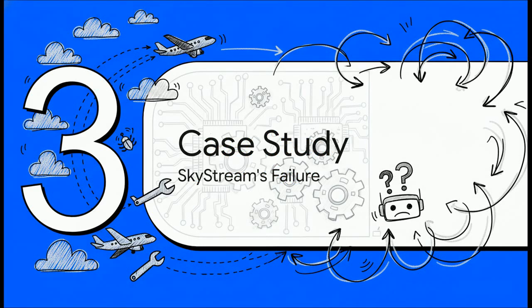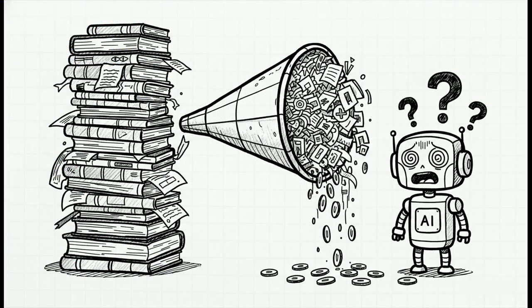So theory is great, but let's see how this actually breaks in the real world. We're going to walk through a case study from a fictional company, let's call it SkyStream Airlines, to see just how expensive this attention trap can be. So picture this. SkyStream builds a new AI customer service agent. And they do what seems logical. They feed it their entire massive knowledge base. I mean, more context is always better, right? Well, this new agent is about to get very distracted, and it's going to get very expensive.